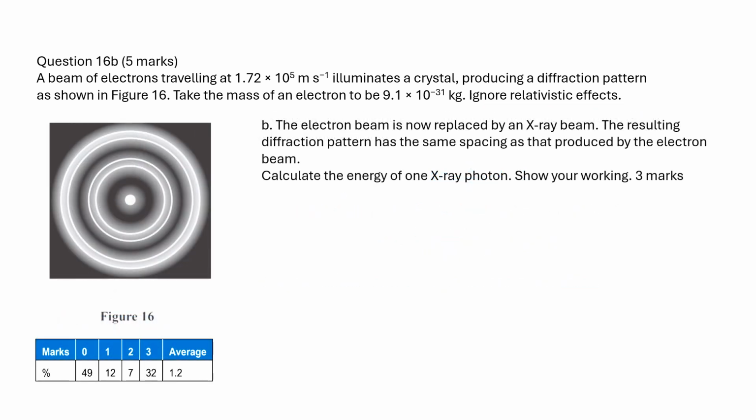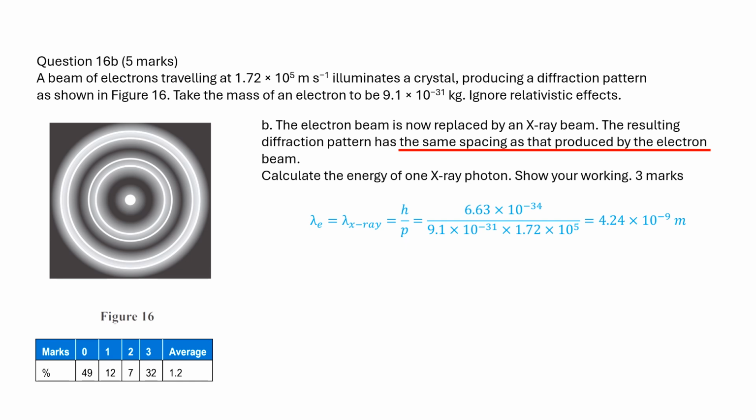Since the diffraction pattern of the X-ray is the same as that of electrons, the wavelength of the X-ray is the same as that of electrons. Using the de Broglie equation, we calculate the wavelength of electrons, which is equal to that of the X-ray. Then, we calculate the energy of the X-ray with Planck's equation.